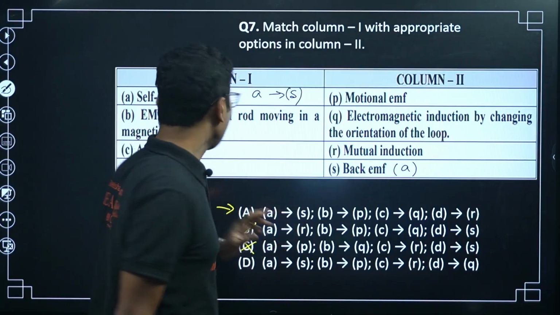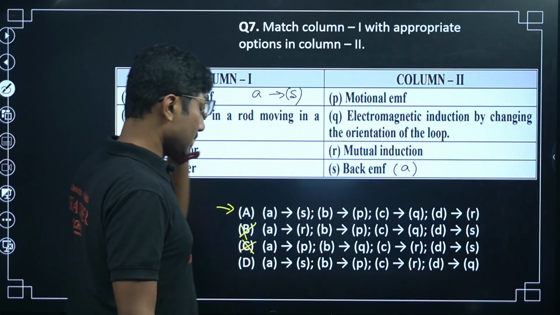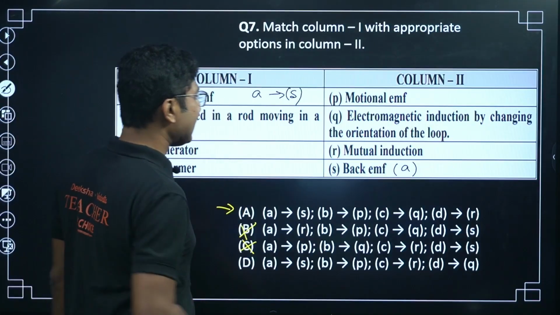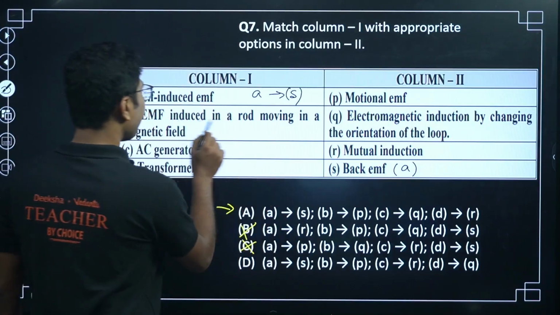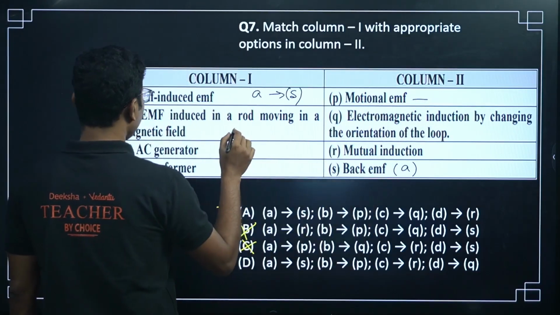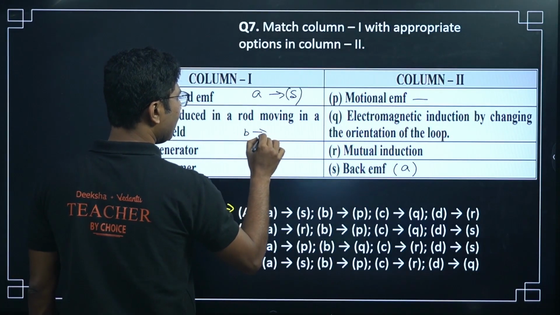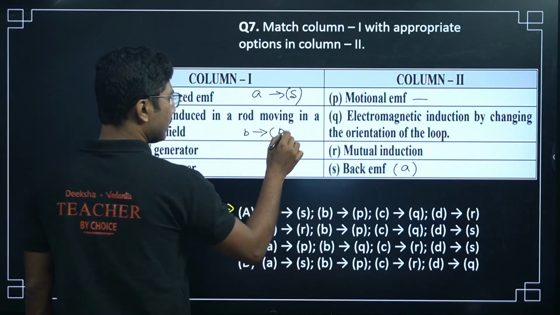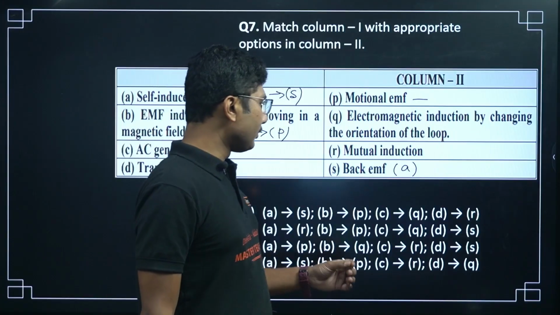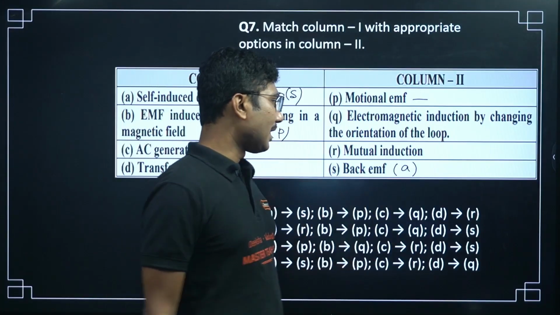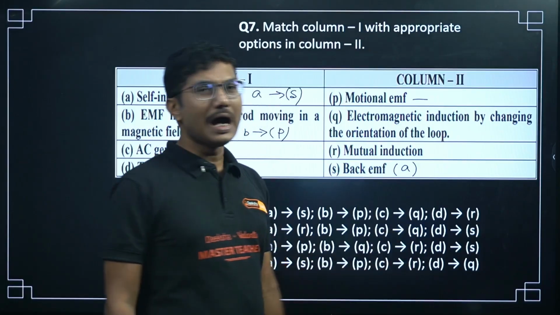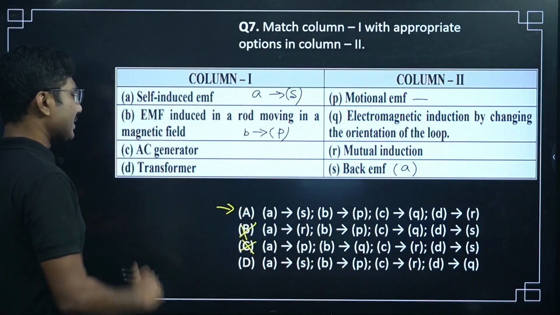So be smart. If you are not able to answer them, just check B is matching with P. EMF induced in a rod moving in a magnetic field is called motional EMF. So B is mapping with P. This is already given, so we don't even need to do it. Next we will check C. Now if you come to C, you will see that C is with Q, C is with R.